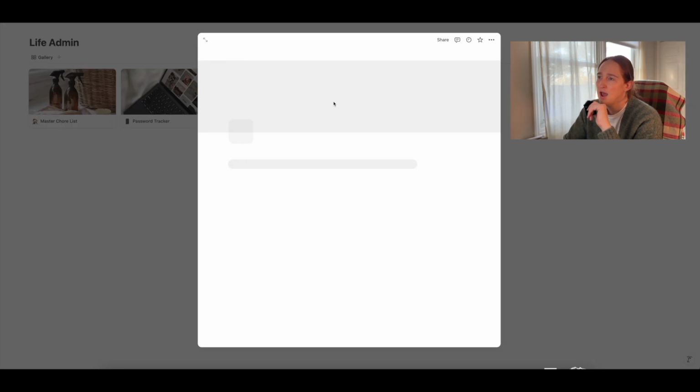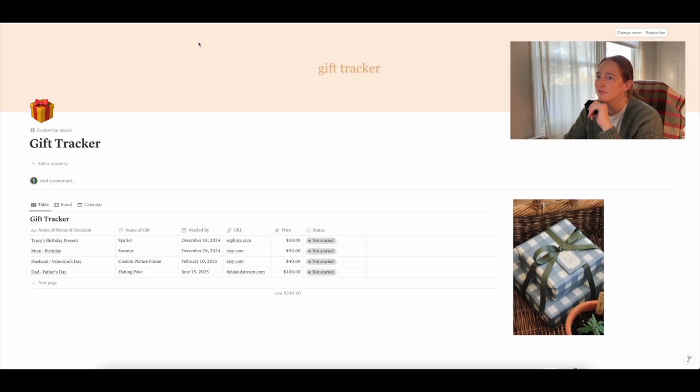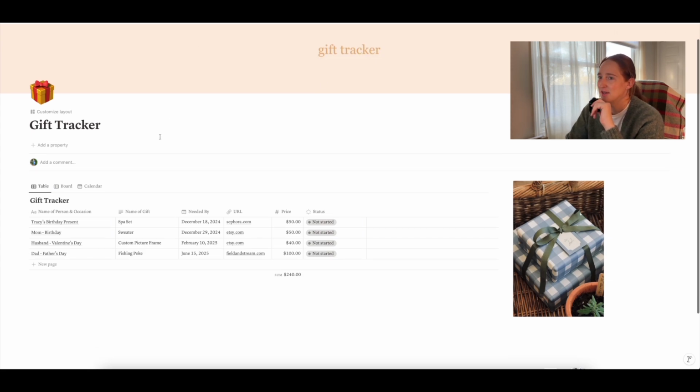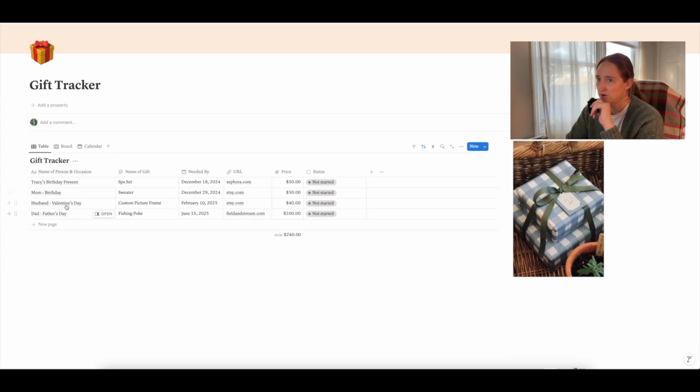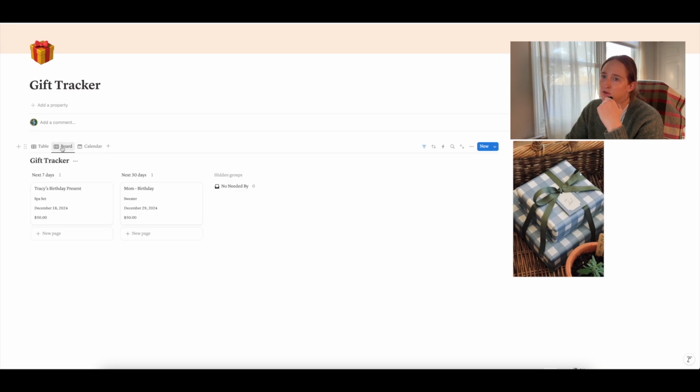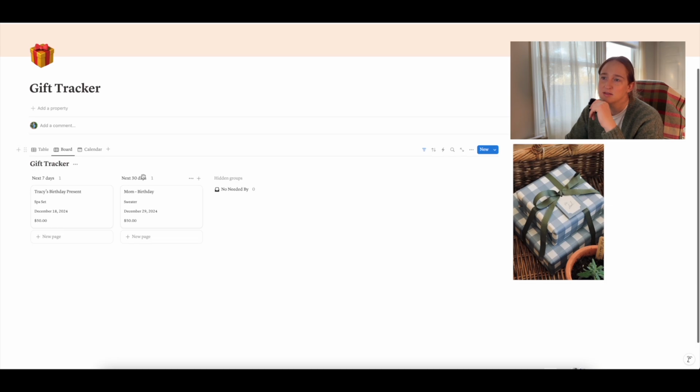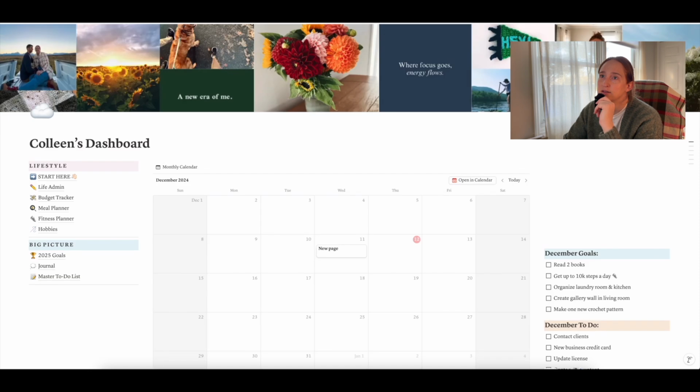All right, up next we have the gift tracker, which I really like. I love gift giving. With this tracker, you can keep track of the person and the occasion, the name of the gift, the date it's needed by, the link to the gift, and again, the price, which I really like because I can budget for everything. And then if you come over here to this board view, you can see what is needed within the next 7 days, the next 30 days. That way you can keep track of what you need to get gift-wise throughout the year, birthdays, etc. All right, so that's the life admin page.